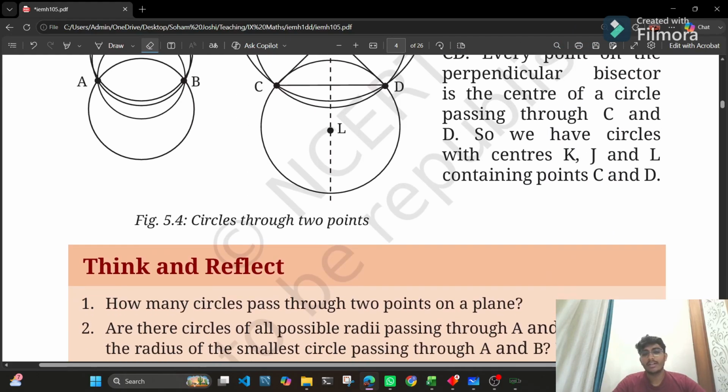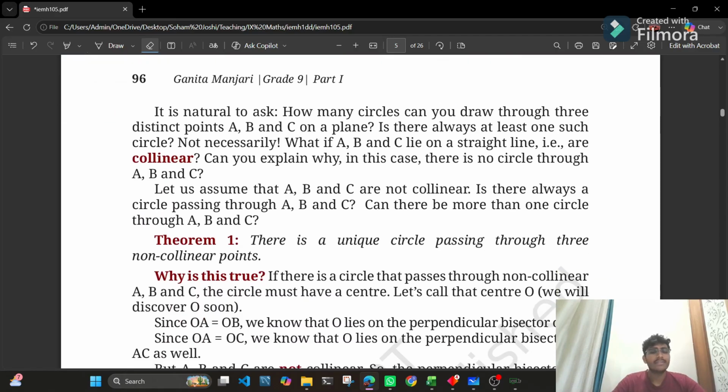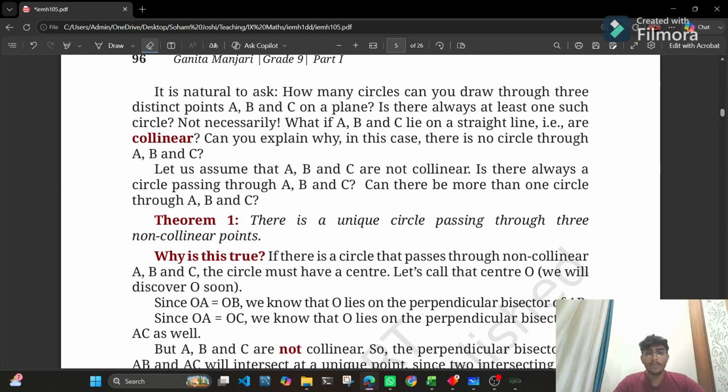So basically, this is the part to prove. We'll directly jump to the theorems and we'll not learn the proofs in this lecture. That is the self-study part, and you all need to do it on your own. I'll just tell you the theorems and their meanings. The proofs are all given in the textbook. You just need to go through them, understand the concept and the proof, so you can later derive the proofs on your own. Okay? I hope this is clear.